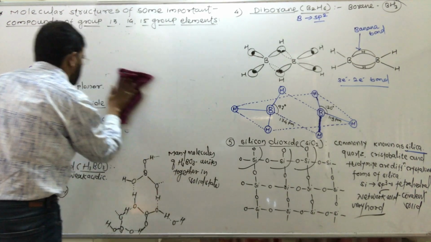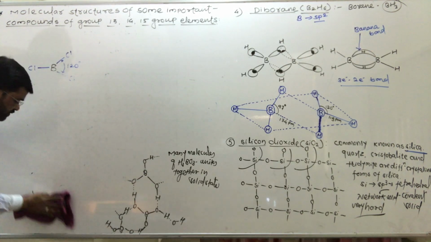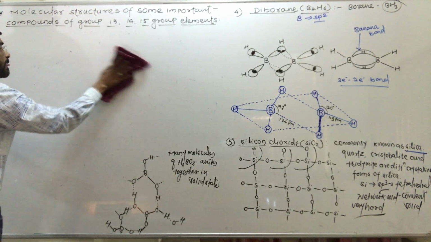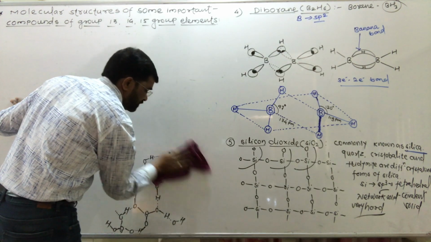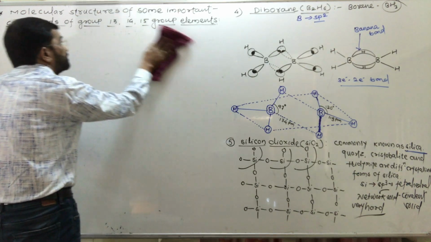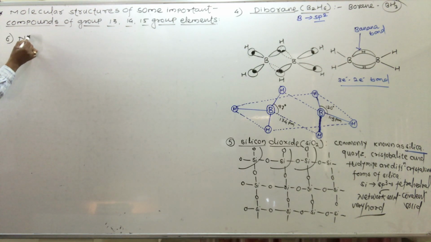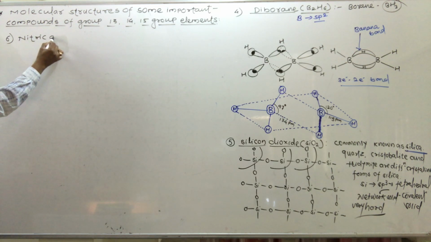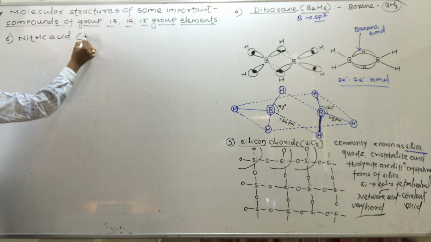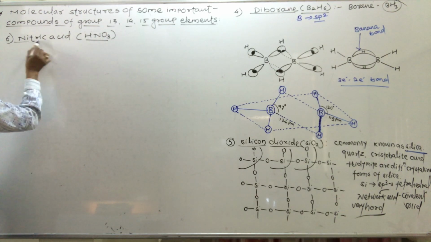Now see another compound and its molecular structure that we have to study. Nitric acid is a compound of nitrogen. The formula of nitric acid is HNO3.